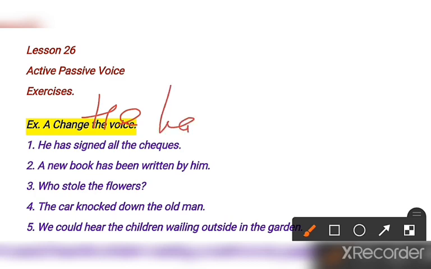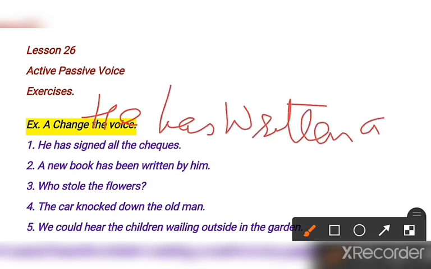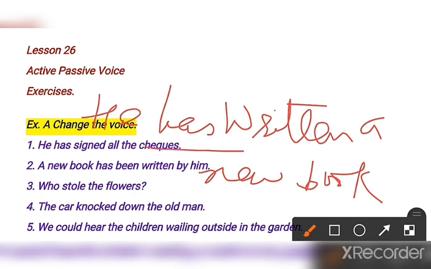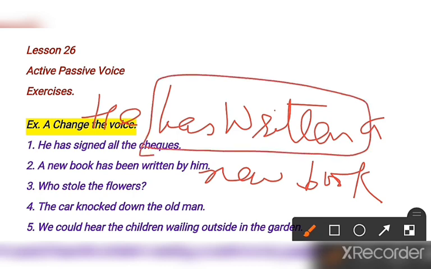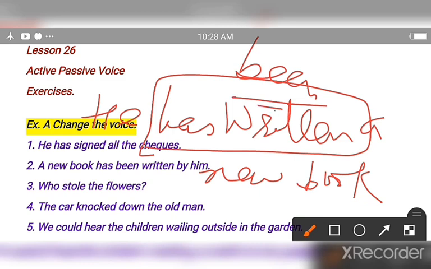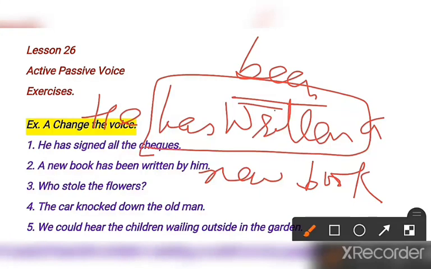He has written a new book. My writing is not so clear here, but try to understand please. All the answers will be given in this video. Has written is present perfect, and we simply use been for passive, but we remove been because we have to change into active voice.